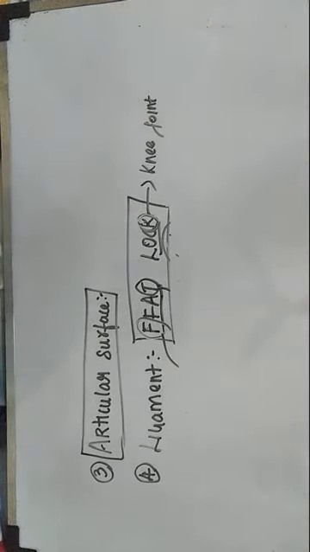Okay, so first you should write type and subtype. Previously I explained about it. I don't want to repeat it. So articular surface, that is the condyle of femur, condyle of tibia and the patella.